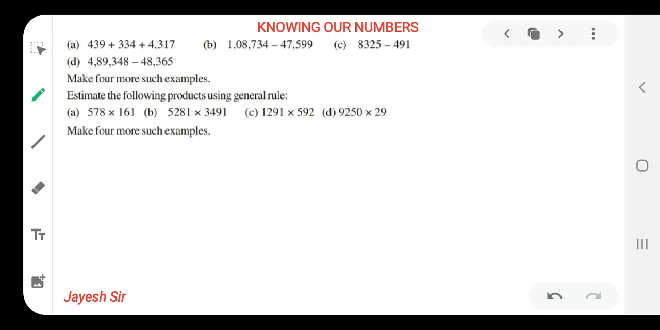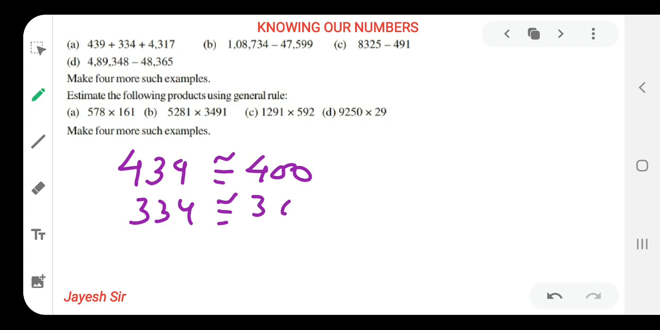What is our next sum? Our next sum is 439 plus. It is based on 3 digits. So let's solve it. We need to round off 3 digits. 439 can be rounded off to only the nearest hundreds. So it should be rounded off and we will get 400. 334 should be rounded off and we will get 300, as the last two digits are less than 50.